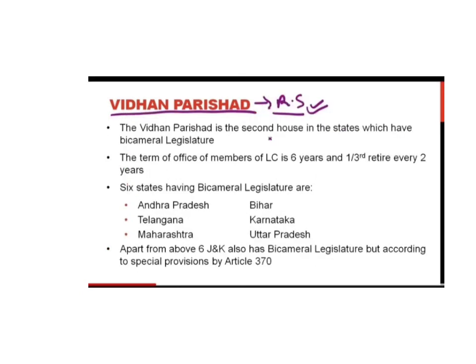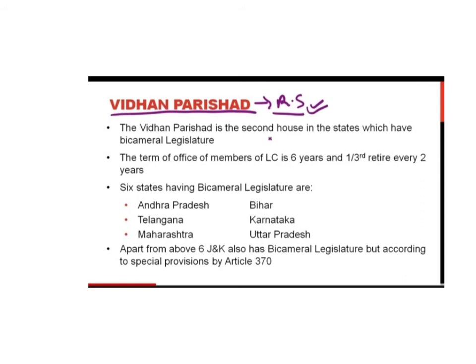We said earlier that the Vidhan Parishad is the second house in the states which have a bicameral legislature, that means two houses. States have unicameral legislature or bicameral legislature. Unicameral means only one, that is the state legislative assembly. But some states have bicameral legislature. That means they have a legislative assembly and a legislative council, Vidhan Sabha and Vidhan Parishad. So the Vidhan Parishad is the second house in the states which have bicameral legislature.